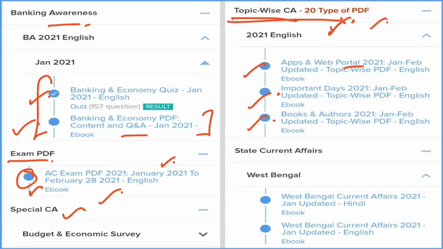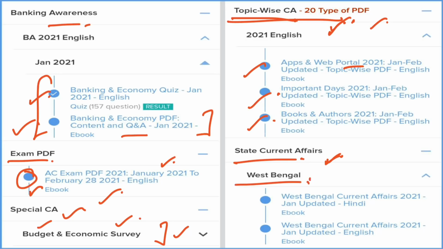Next is related to the special current affairs, and special current affairs means the things which come regularly every year, like the budget and economic survey. Detailed and expected questions are provided to you. Next is the state current affairs. It is very important for aspirants who are preparing for state exams, and we are covering every state and union territory, so that your exam can be cleared in a very easy manner.